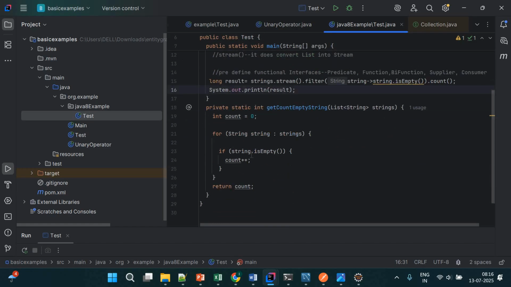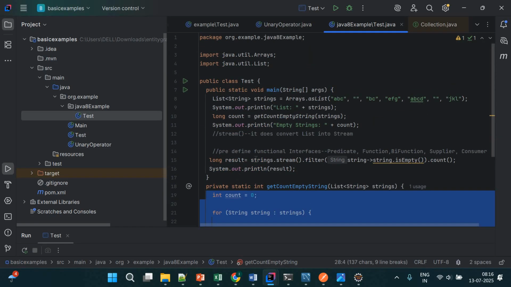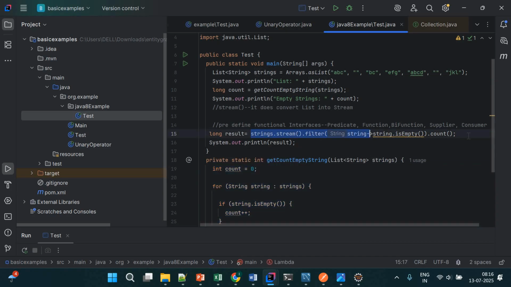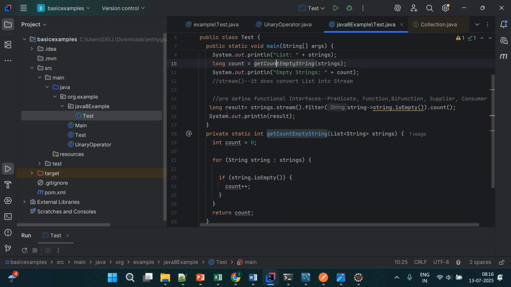See here, the code which took five or six lines with a lot of for loops and conditional statements is reduced into a single line. That's the power of Stream API. Here we are calling a method getCountStrings, and then writing it in a single line. So that is the Stream API. With streams, what is the requirement I have? I have to find the empty values only. Then it is displaying here.